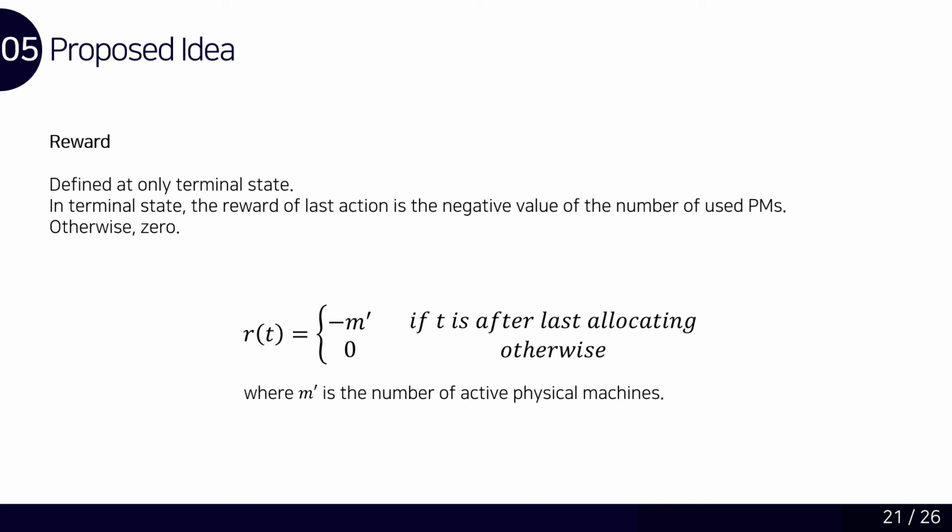The reward is defined as the negative value of the number of used PMs after all VMs are allocated. We define reward only at the terminal state because the required number of active physical machines can be known when all VMs are allocated. Hence, if it's not the last state, the reward is 0.